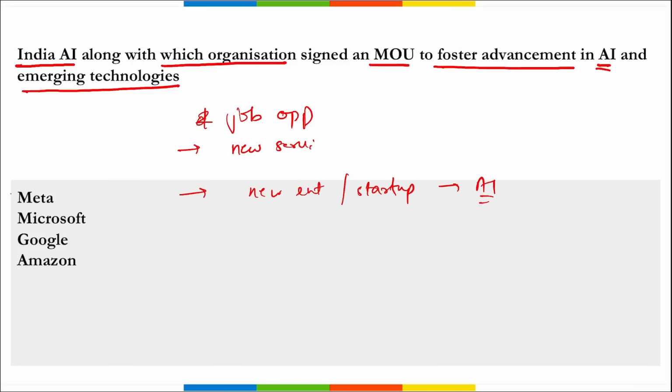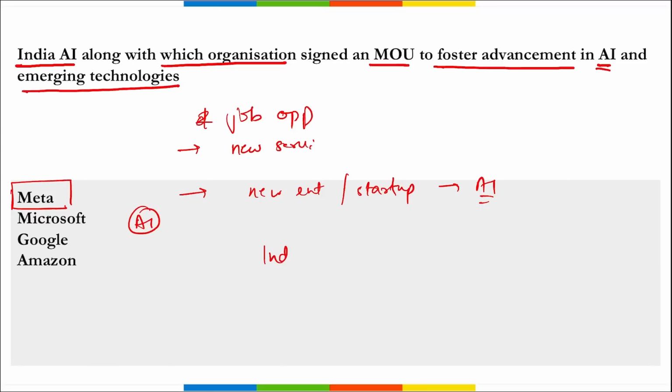Recently, India AI signed an MOU with which organization? This was signed between India AI and Meta, that was earlier known as Facebook, right? And this is to foster collaboration in the field of artificial intelligence and emerging technologies.